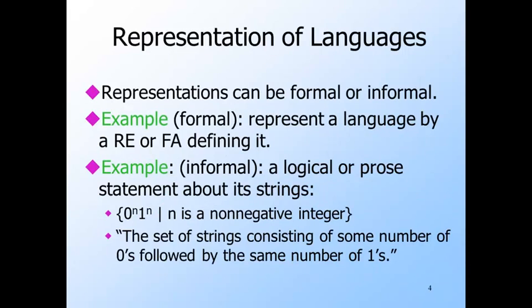Now let us address the main topic of this lecture, decision properties of regular languages. We've used both formal and informal ways of describing languages. The formal ways include finite automata and regular expressions, each of which defines a language by a precise mathematical definition. But we have also described languages informally by prose statements and set formers, such as this, or even more informal statements like this.